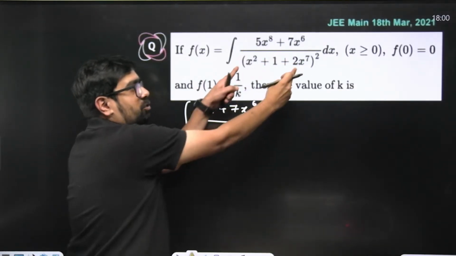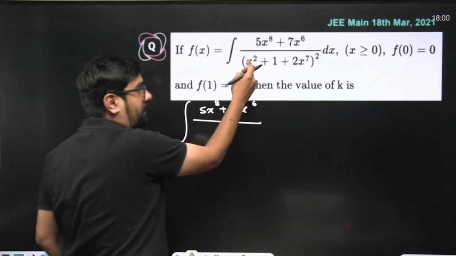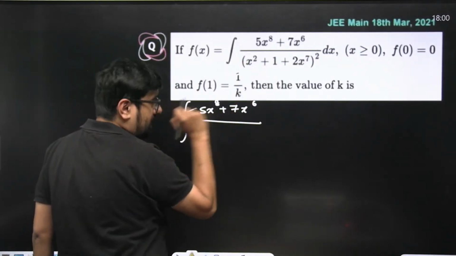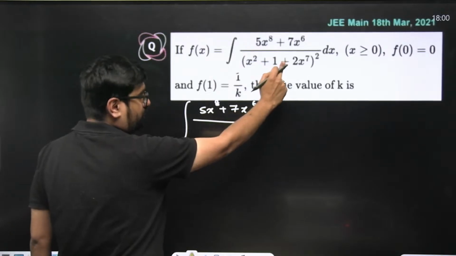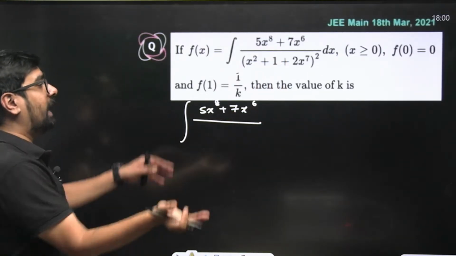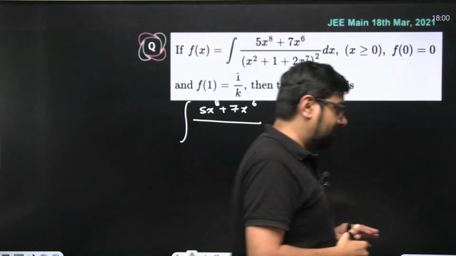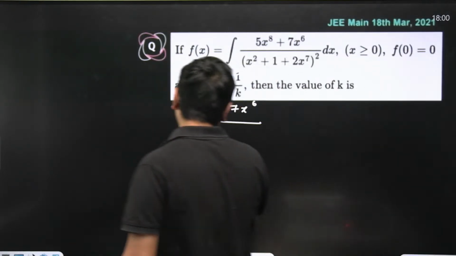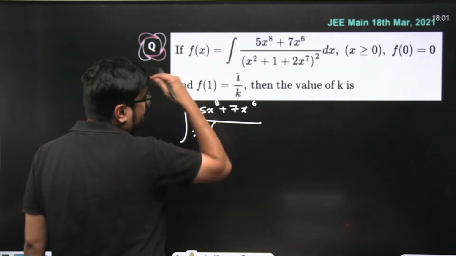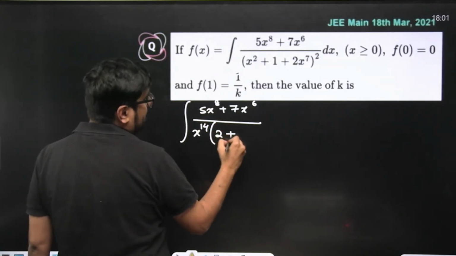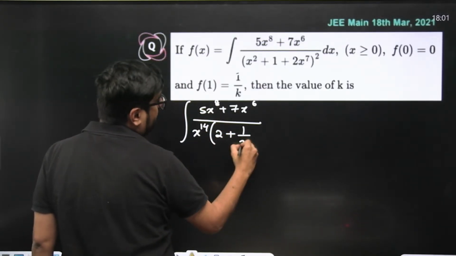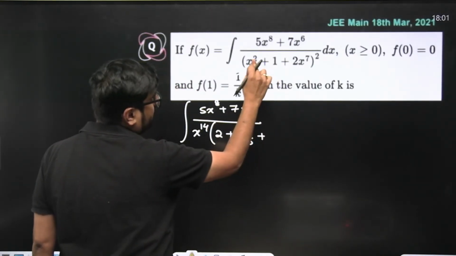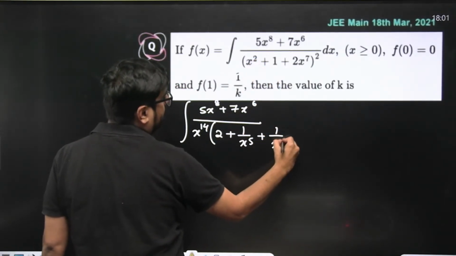If I take x to the power 7 common from here, this will become 1 by x to the power 5, this will become 1 by x to the power 7, and this will just become 2. What will remain inside? 2 plus 1 by x to the power 5 plus 1 by x to the power 7.